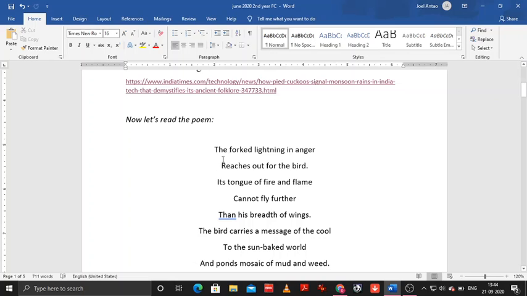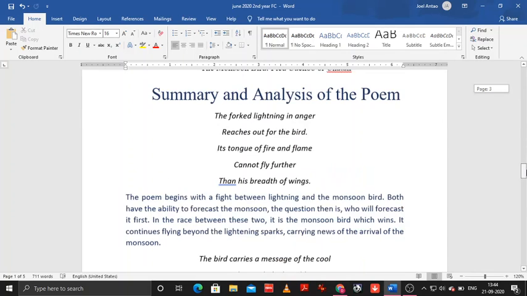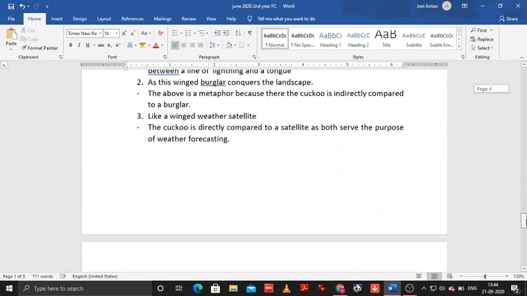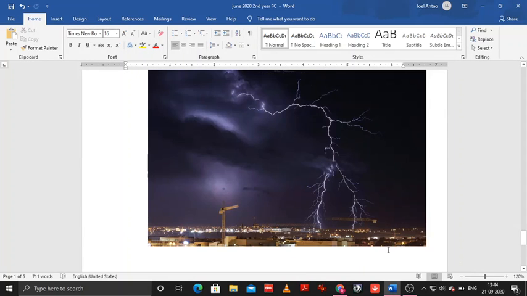So we have the forked lightning in anger reaches out for the bird. It's as if the lightning itself is angry, and we have forked because I'll show you the image that we have here. A forked lightning simply means that, like if you look at this one, this is an example.